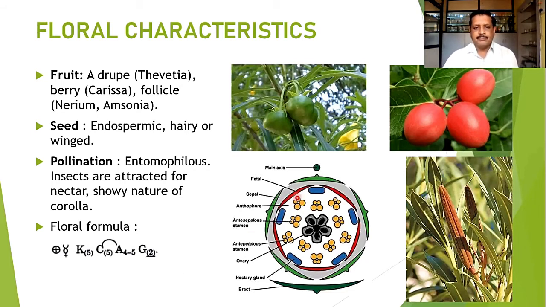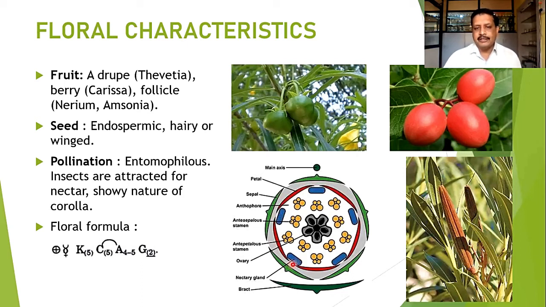Here in the floral diagram you can observe all these characters. Here you can find the calyx members which may be united. If united, we can show a connection between them, and if they are free, they can be shown like this. This is the main axis. Here you can find the corolla members, mostly colorful petals. They are mostly fused.